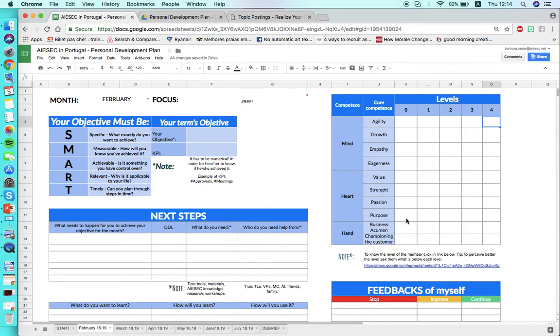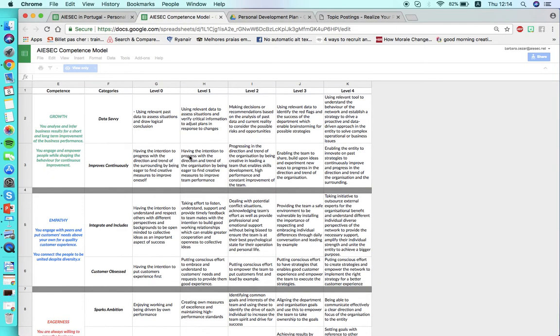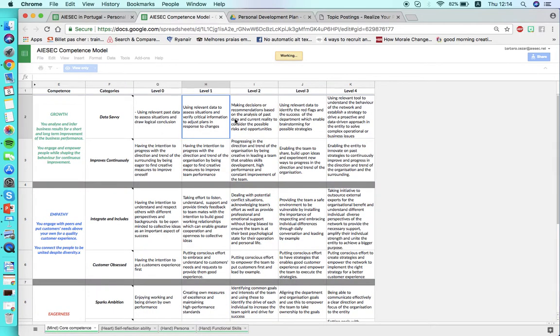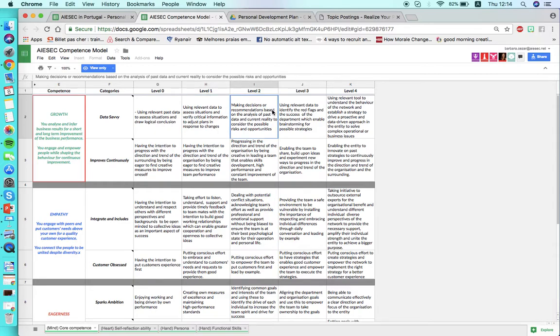So, every month, you as a leader are going to check the competence model, level by level with your member, and see in which level this member is. So let's say I'm using relevant data to assess situations and verify critical information to adjust plans in response to changes, but I am still not making decisions based on that. So I'm still in level 1.